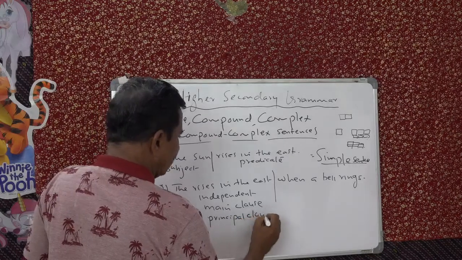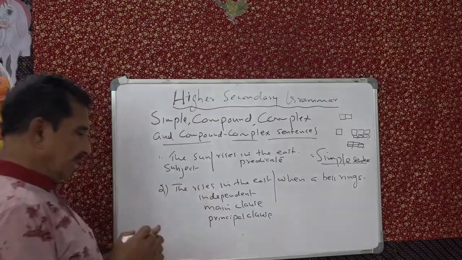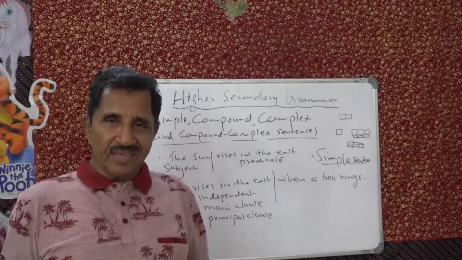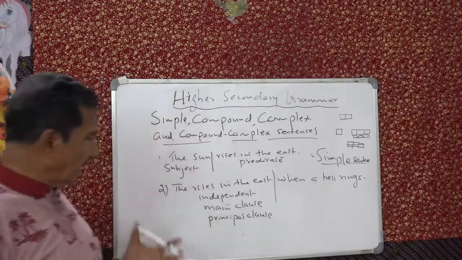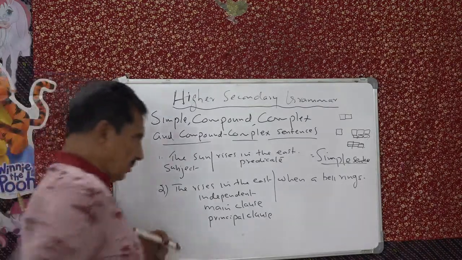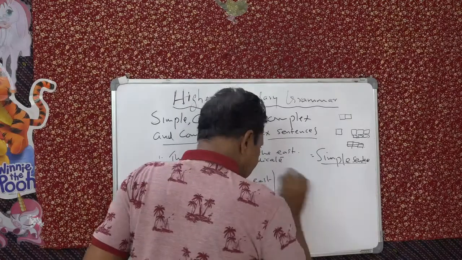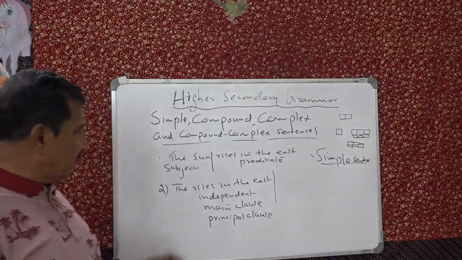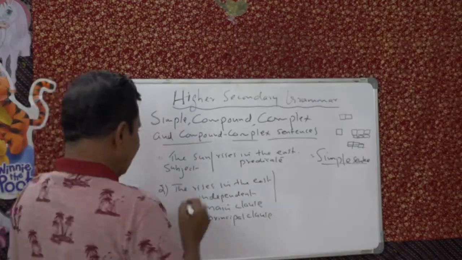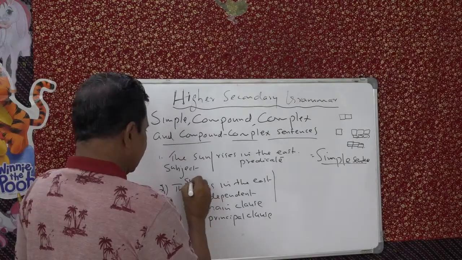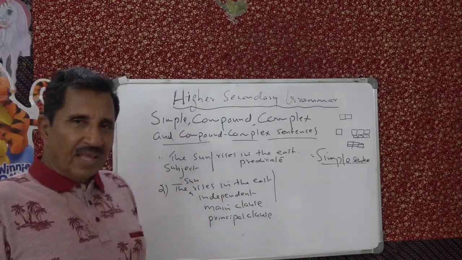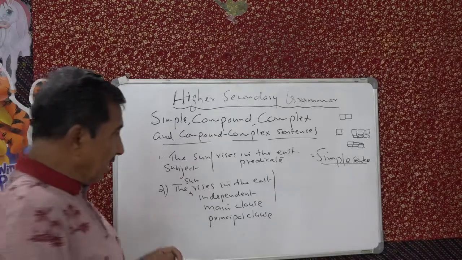These are names you should be familiar with, because in grammar books you will find these different names. Understand? So, same main independent sentence. Why do you call it an independent sentence? Because even if the other part is not here, the meaning is complete. The sun rises in the east. Complete.